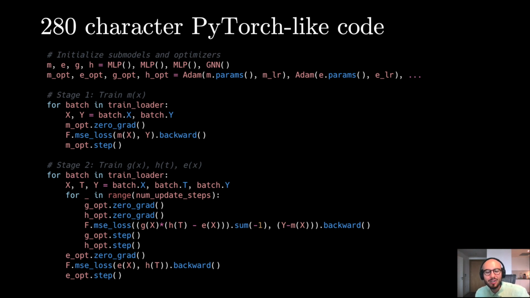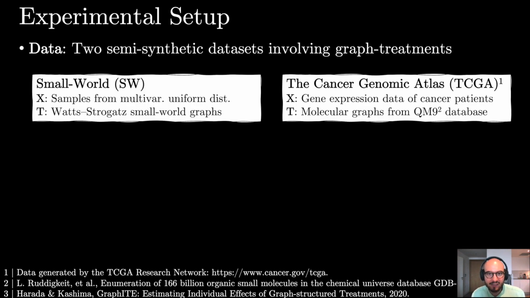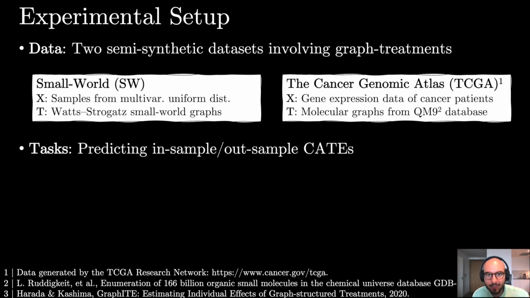So far, this talk has been fairly theoretical, so let's look at some empirical results. We use two semi-synthetic datasets involving graph treatments, which we denote by the SW and TCGA. The tasks are to predict within-sample and out-of-sample CATEs.